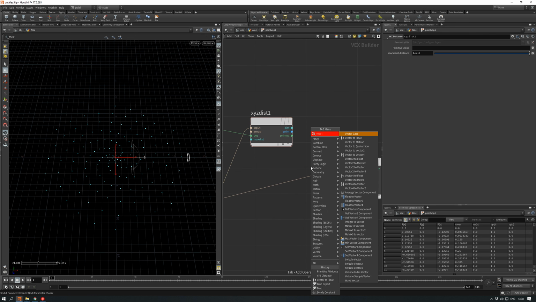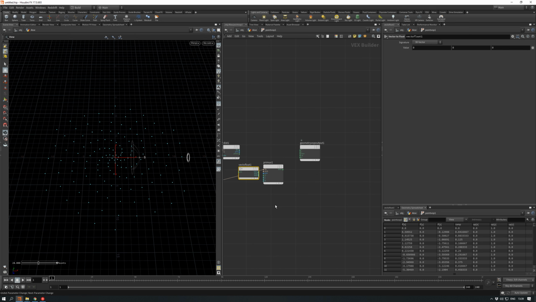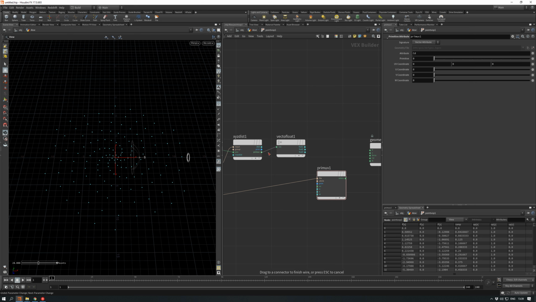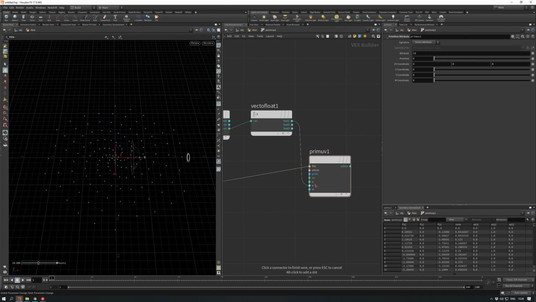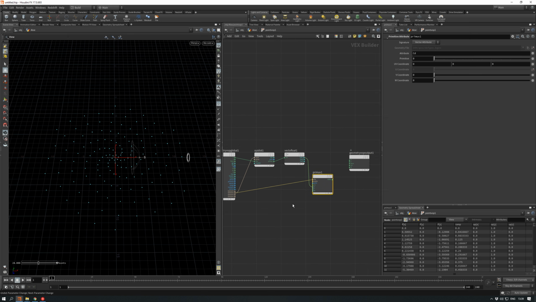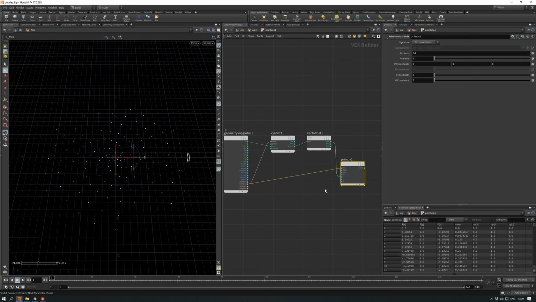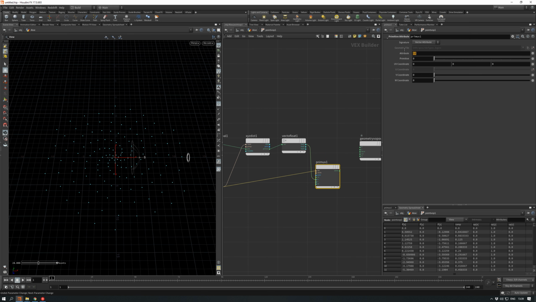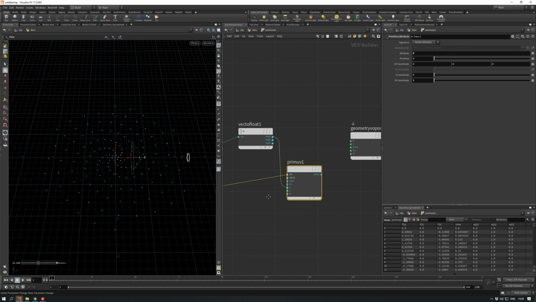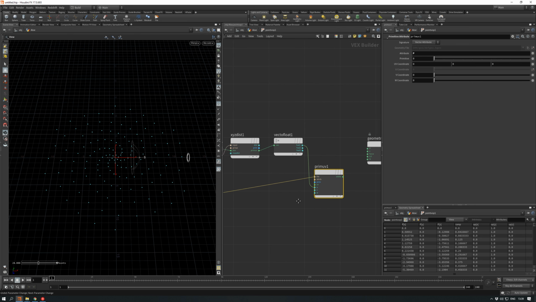We need a vector to float node. Need to give us primuv here on u. The vector. What about the vector? We need our attribute p. Yeah, cool.